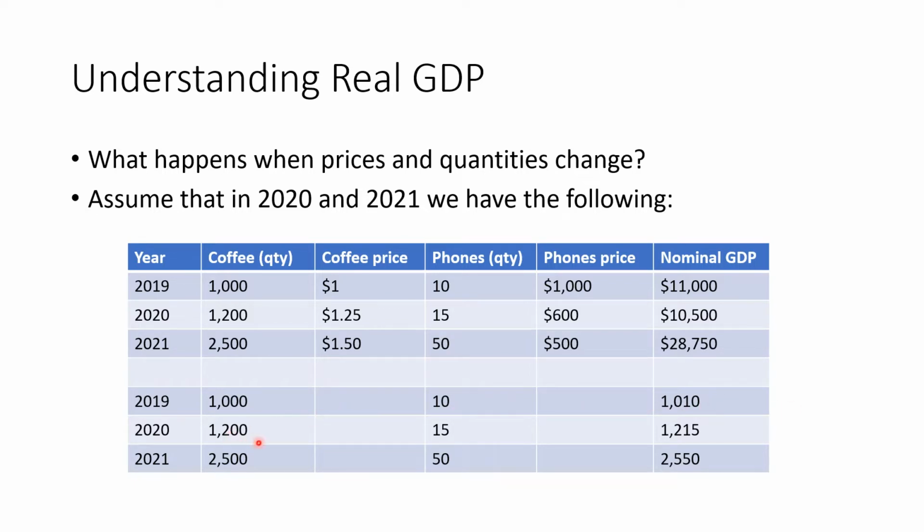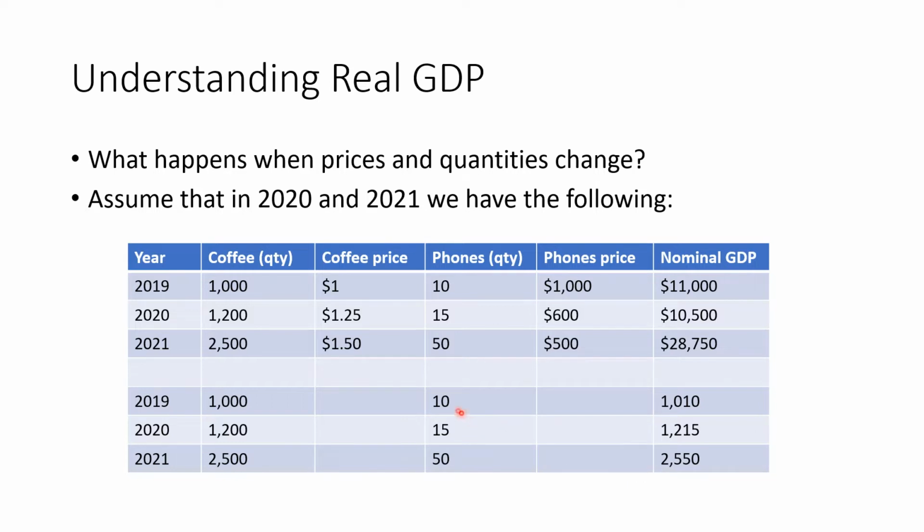We had 1,200 cups of coffee in 2020. We had 15 phones in 2020. This gives us this number of 1,215. And then here in 2021, we've got 2,500 cups of coffee, 50 phones, and we see we have this number 2,550. And once again, you'll notice there are no dollar signs here because these are not in terms of dollars, they are in terms of quantities.